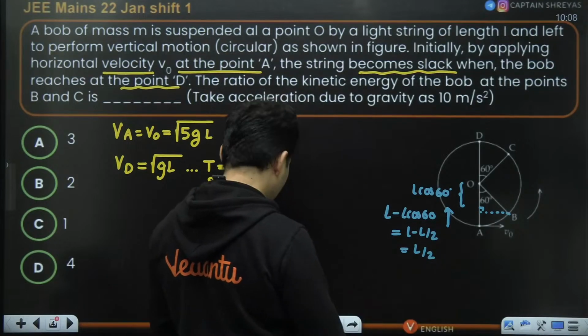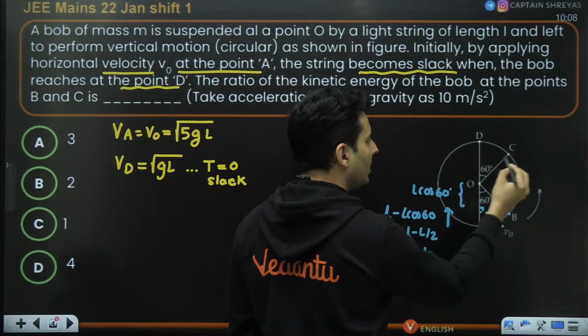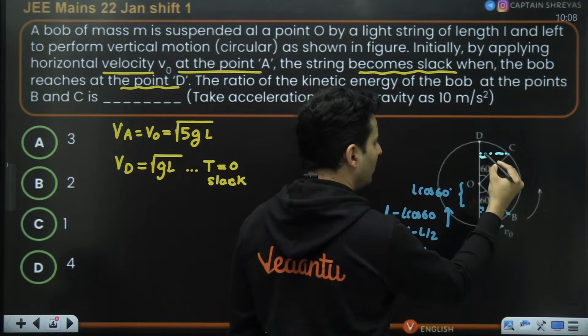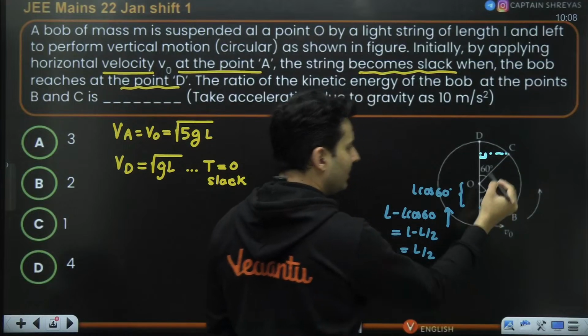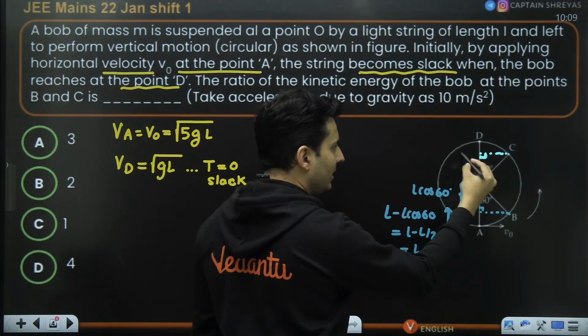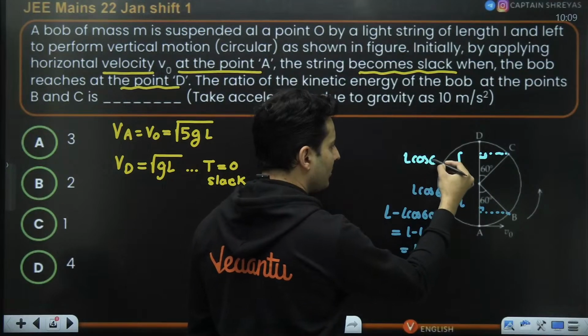So from here to here, when you go up, the height difference comes out to be L by 2. Similarly, you will also need the height difference when you go from here to find the speed at this point. Again, drop a perpendicular right over here. Now this is L because that's the hypotenuse, or the radius. This part will be the cos component, so this will be L cos of 60.